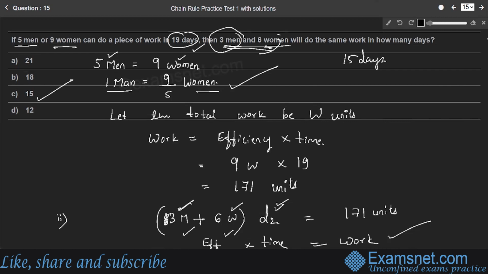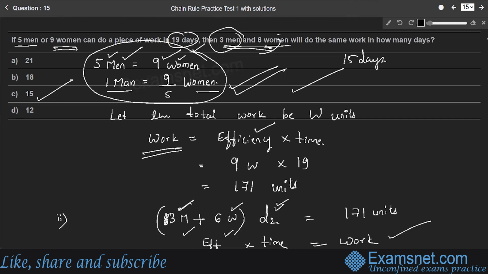Right? So, in this question, first we need to relate the efficiency of men and women. It is given that 5 men or 9 women can do a piece of work in the same number of days. 5 men will take the same number of days to complete some amount of work, and also, 9 women will take the same number of days. Therefore, the respective efficiencies are equal. Therefore, 1 man is equal to 9 by 5 women. Keeping this in our mind, you can go for the total work. How to find total work? Efficiency into time. Either you can take the efficiency of men or women, you will get the same answer.